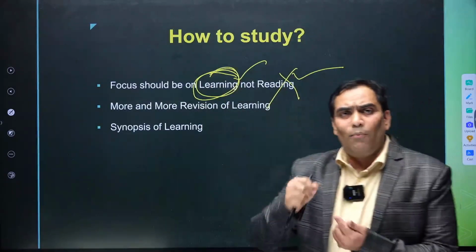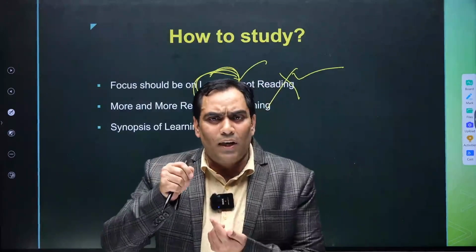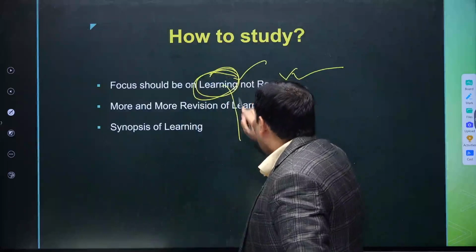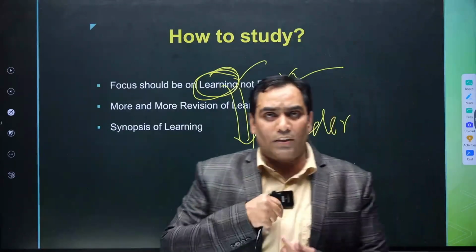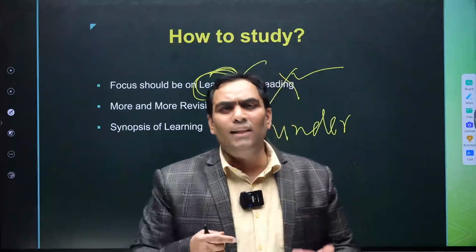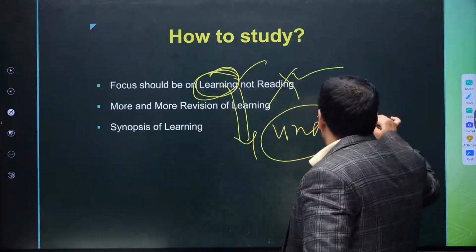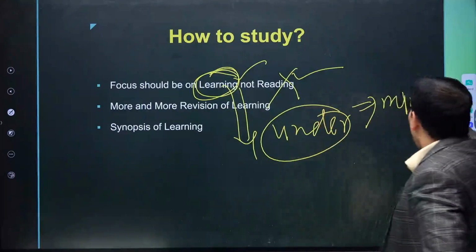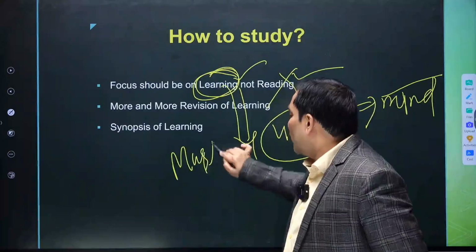So it is not about mugging up the things, rather it is about understanding the things in your own words, so that you should be in a position to explain the same things to others. Then it is going to stay in your mind, and then only are you going to master it. So that is about learning.